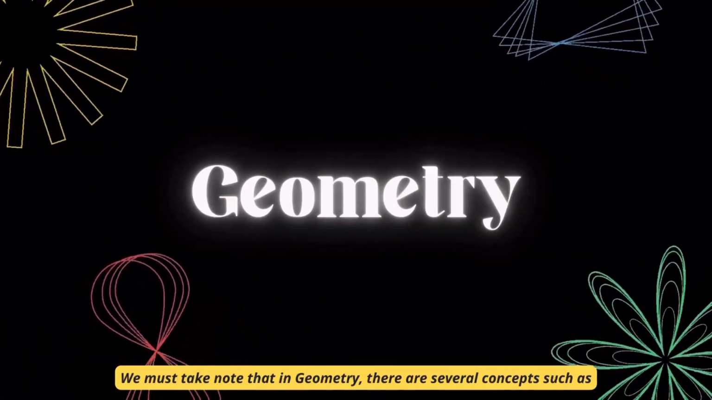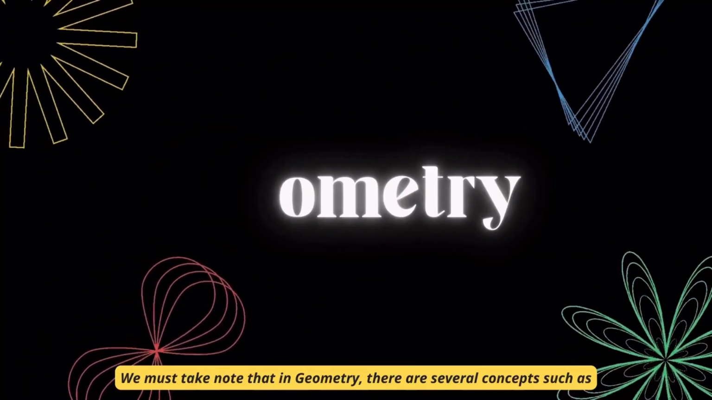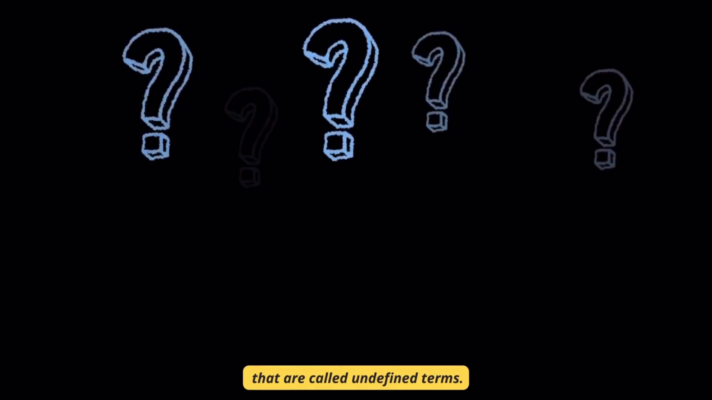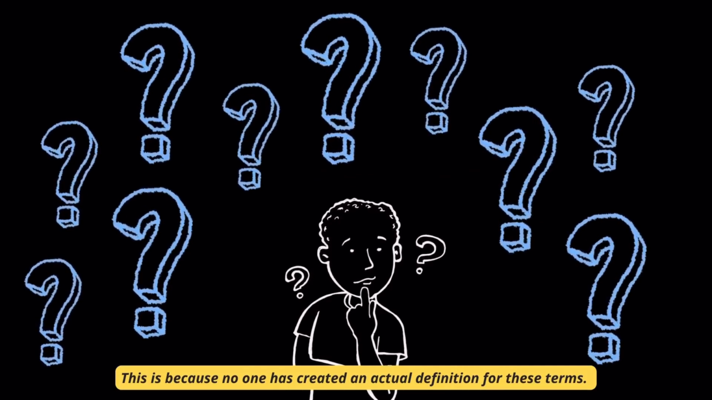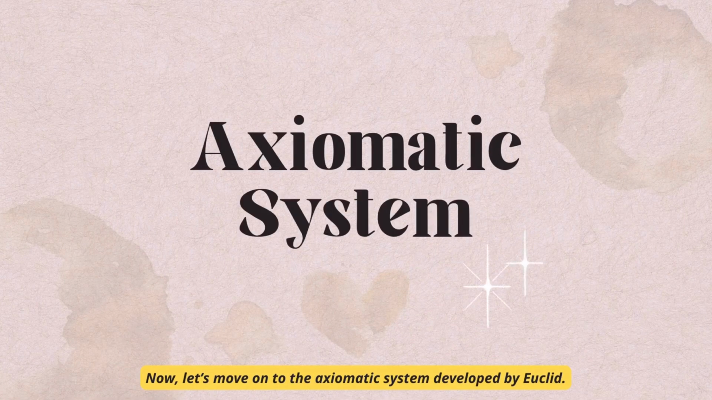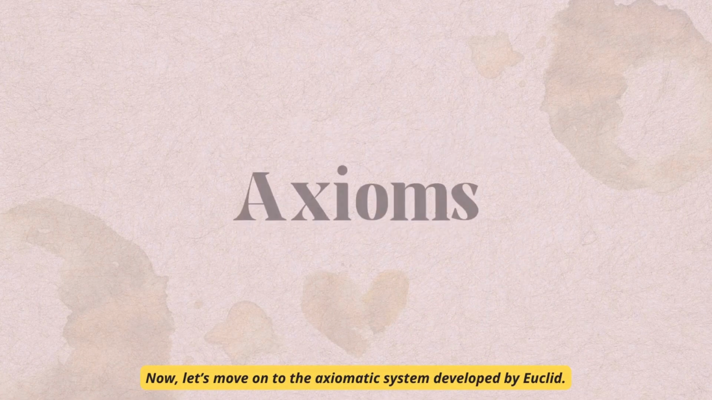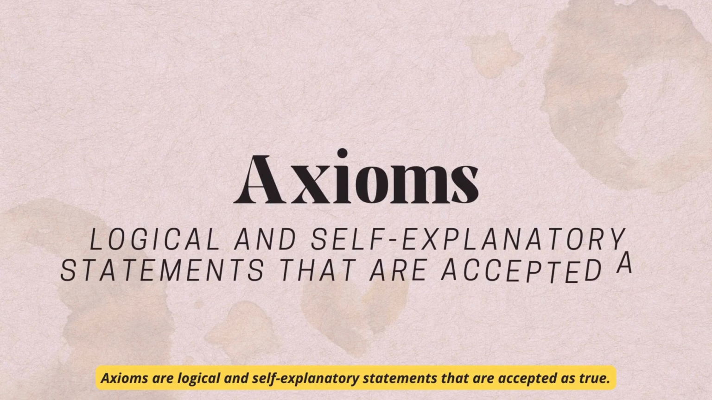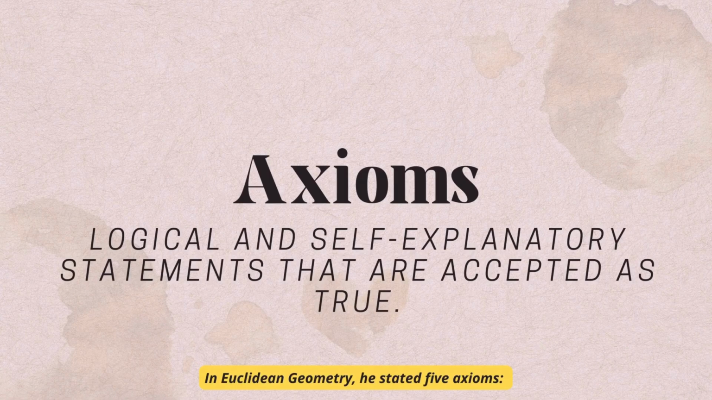We must take note that in geometry, there are several concepts such as points, lines, and planes that are called undefined terms. This is because no one has created an actual definition for these terms. Now, let's move on to the axiomatic system developed by Euclid. Axioms are logical and self-explanatory statements that are accepted as true. In Euclidean geometry, he stated 5 axioms.